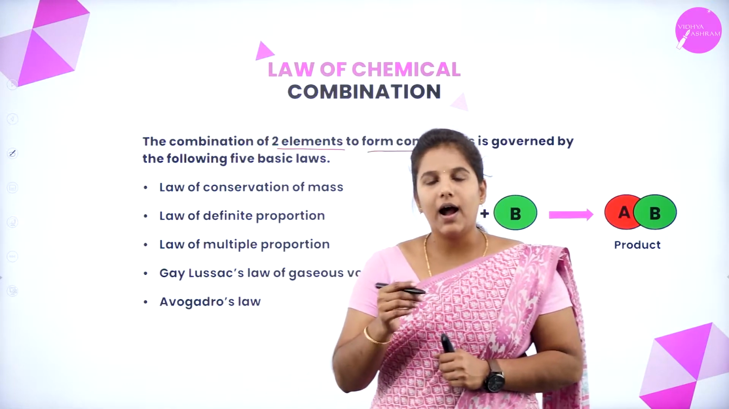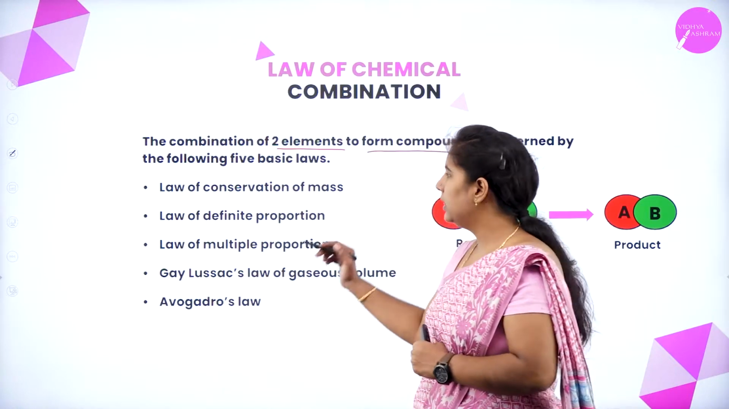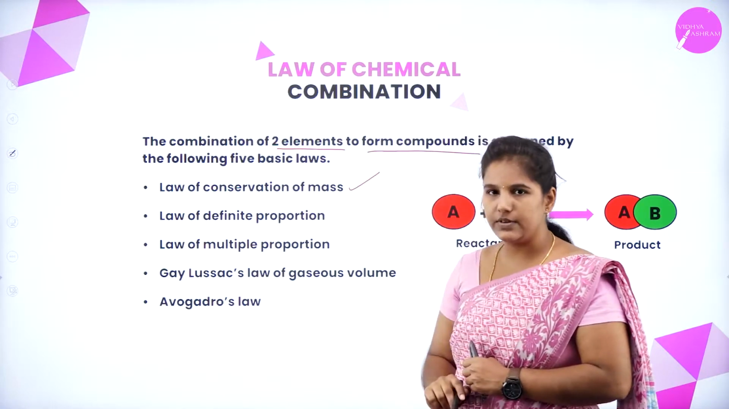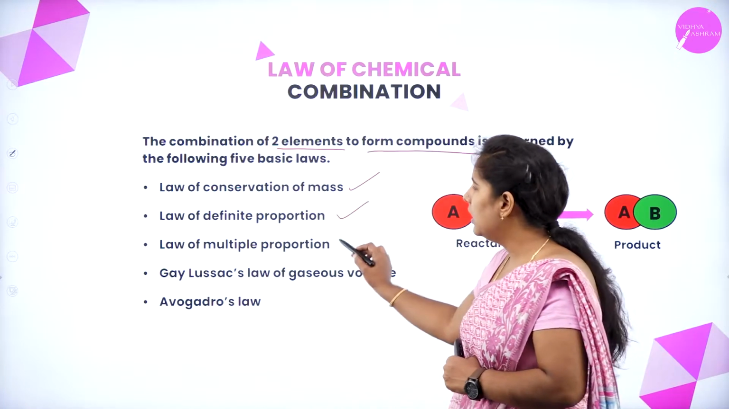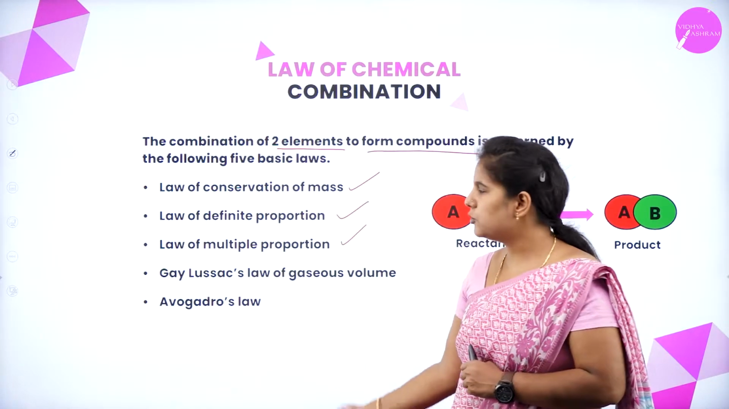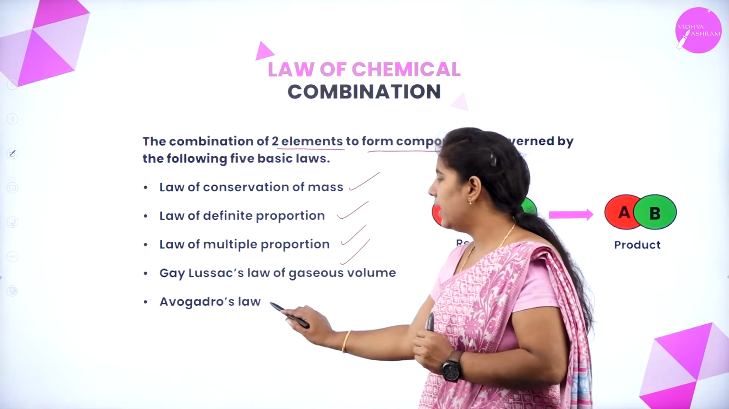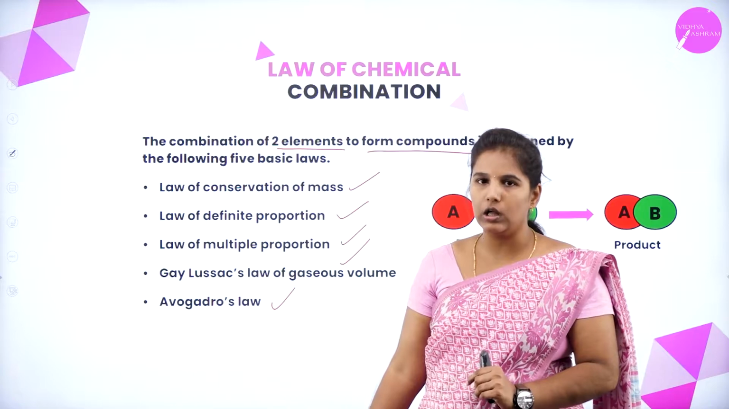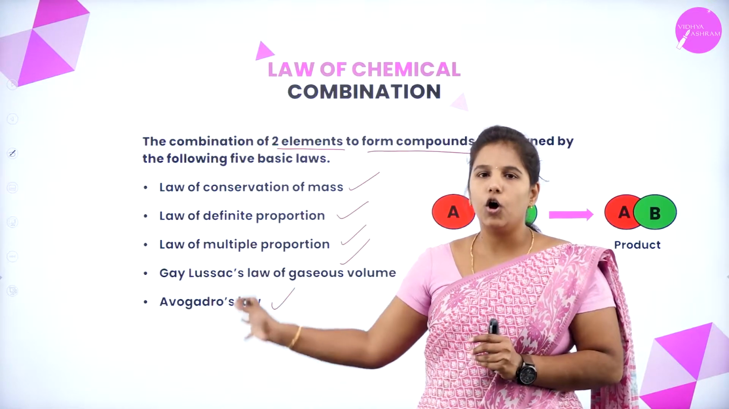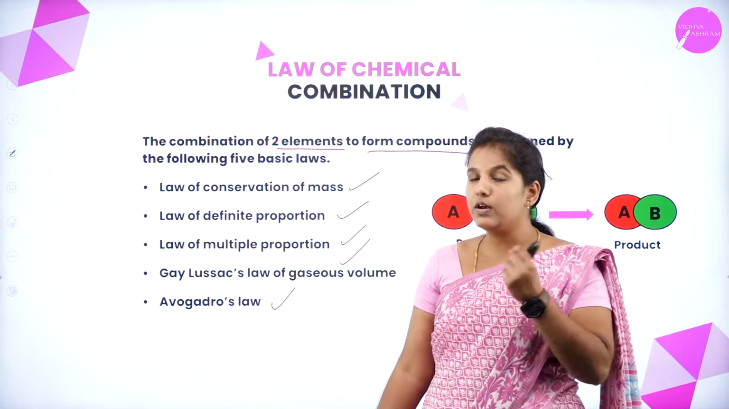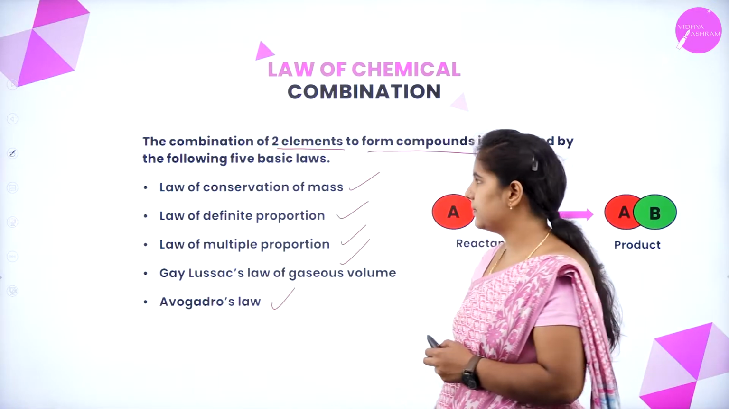Okay. And under this, we have to study 5 different laws. The first one is the law of conservation of mass, then the law of definite proportion, law of multiple proportion, Gay-Lussac's law of gaseous volume, and the Avogadro law. So under the law of chemical combination, we have to study all these 5 laws. So first I'll directly go to the law of conservation of mass.